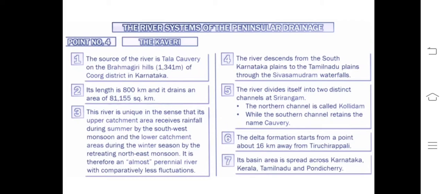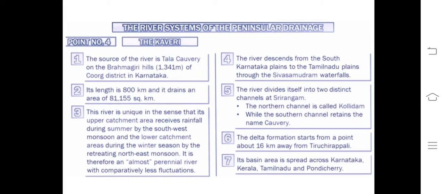Its upper catchment area receives rainfall during summer time by the southwest monsoon, you know, but the lower catchment area during the winter season by the retreating monsoon. Retreating monsoon, winter time. It is almost perennial. That's why, because of the climate condition, because of the monsoon, whether the advancing monsoon or the retreating monsoon, both monsoons are responsible for giving precipitation to this river system.